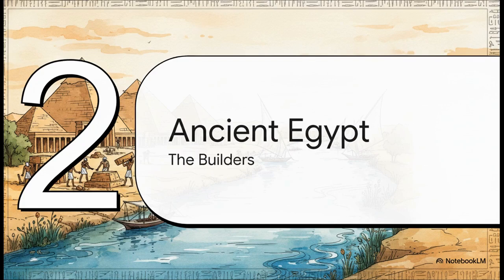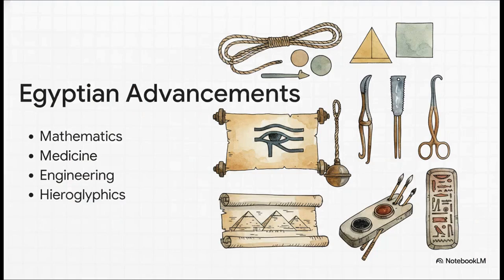Okay, let's move on to our second major civilization. We're looking at ancient Egypt, monumental engineering. Let's talk about the builders. Traveling over to northeastern Africa, we find another mighty river taking center stage. Fueled by the essential water and the massive transportation network of the Nile River, Egyptian society didn't just survive, it truly flourished for thousands of years.